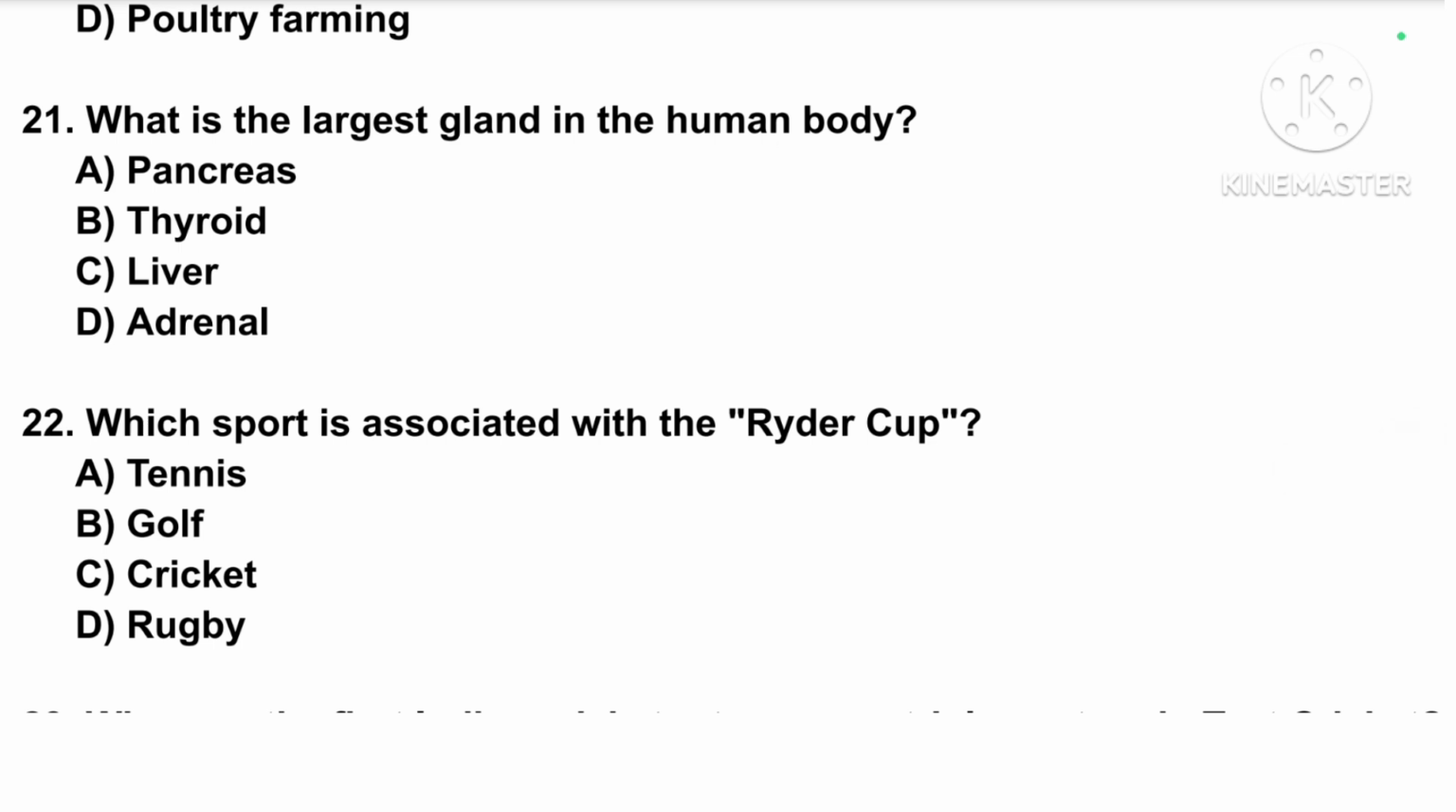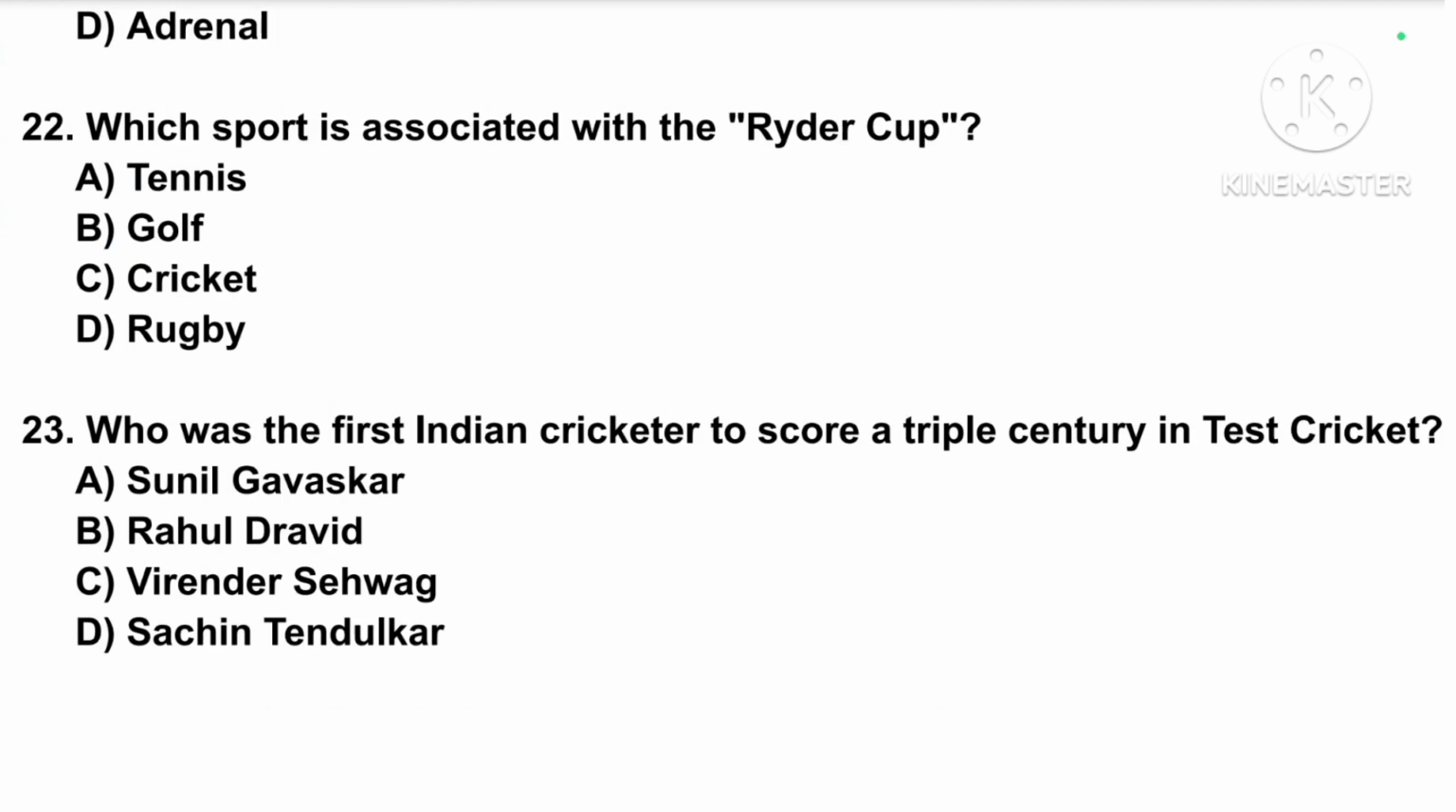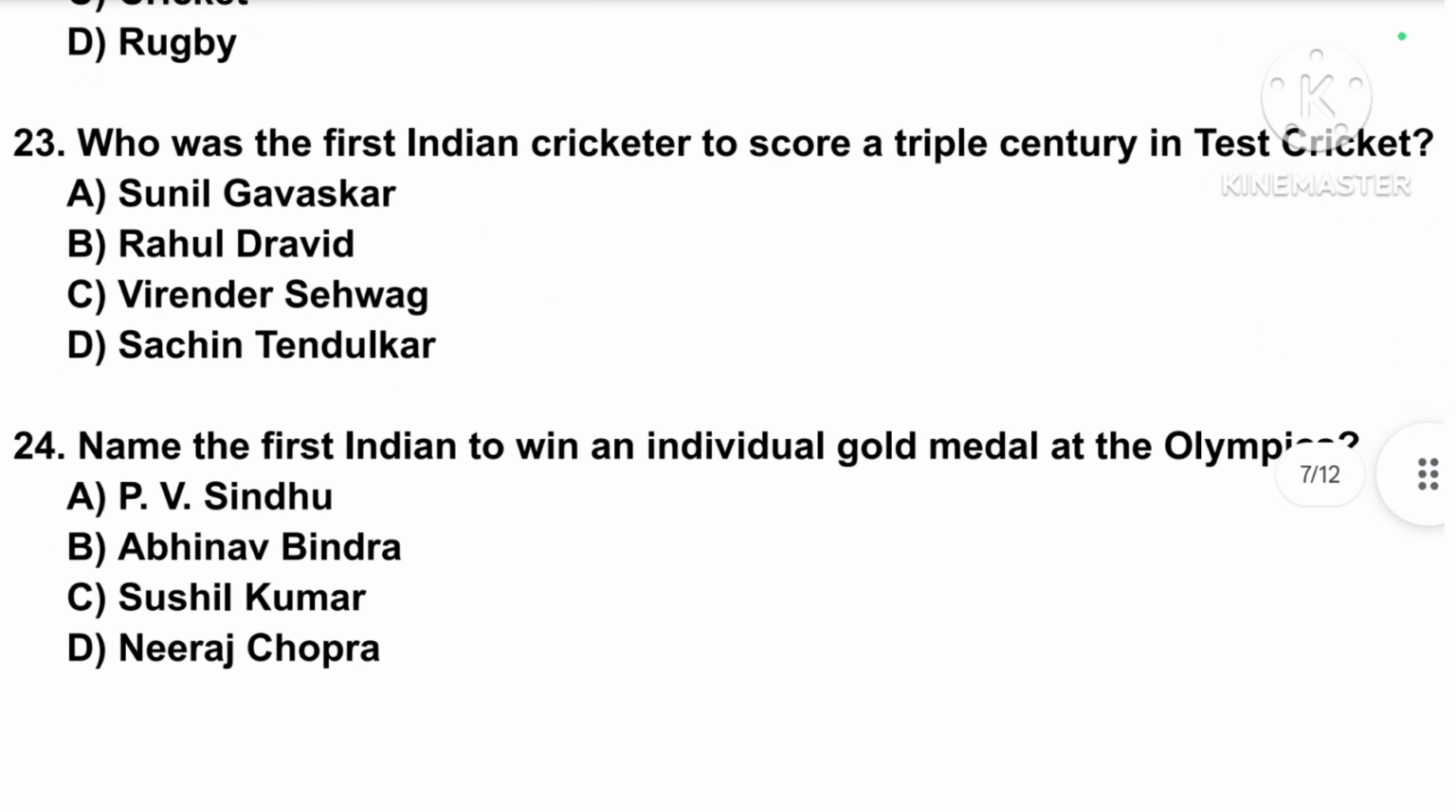What is the largest gland in the human body? Correct answer is option number C, liver. Which sport is associated with the Ryder Cup? Correct answer is option number B, golf. Who was the first Indian cricketer to score a triple century in Test cricket? Correct answer is option number C, Virendra Sehwag.